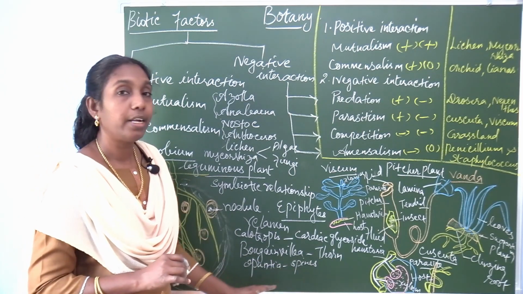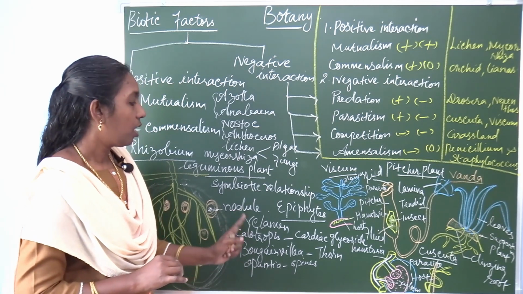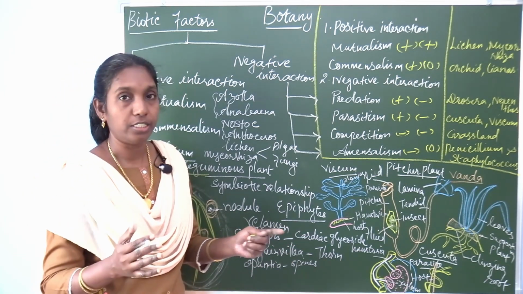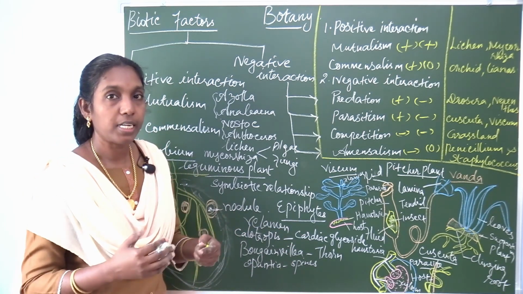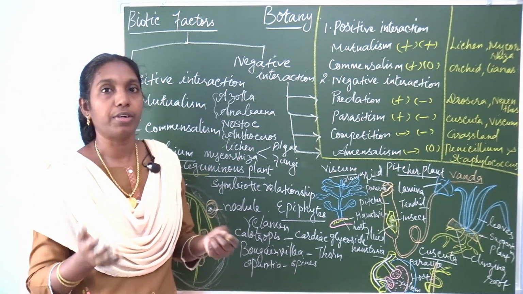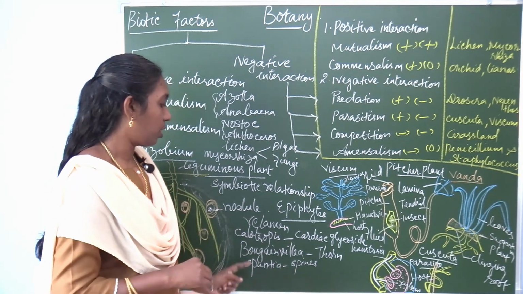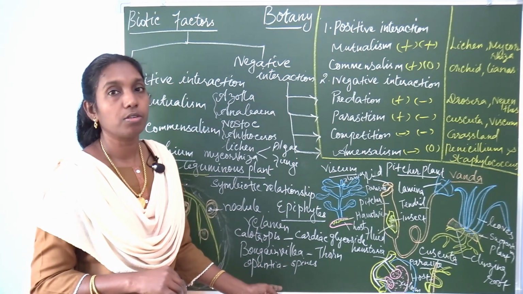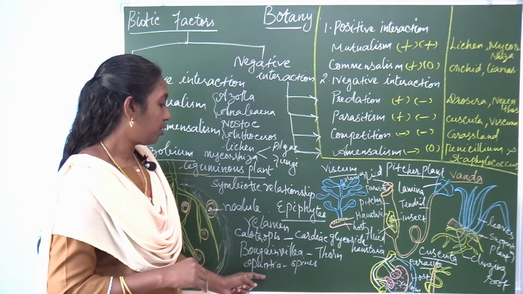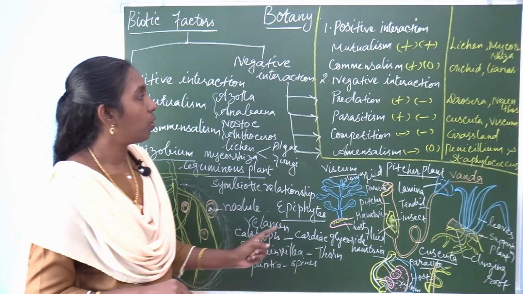So these are defense mechanisms found in these organisms. Calotropis secretes a secretion. In certain plants, stem modifications and leaf modifications have been noticed. These examples are also very important for one-word questions. Prepare all of this, and learn all these examples as well as all the terms.